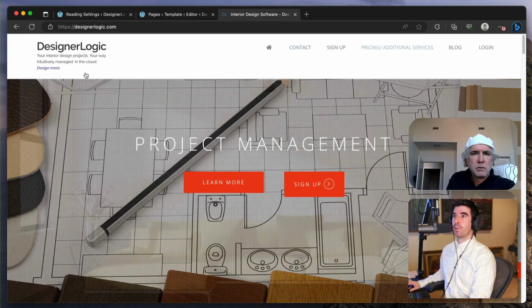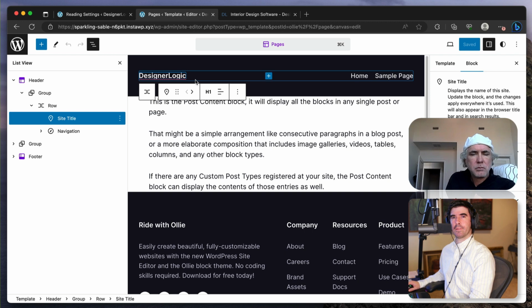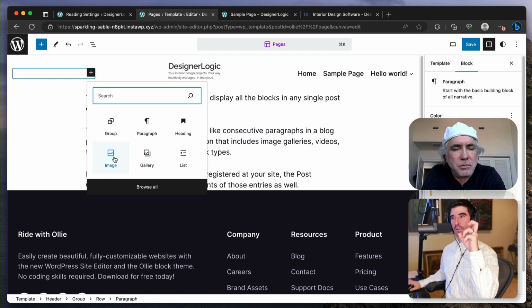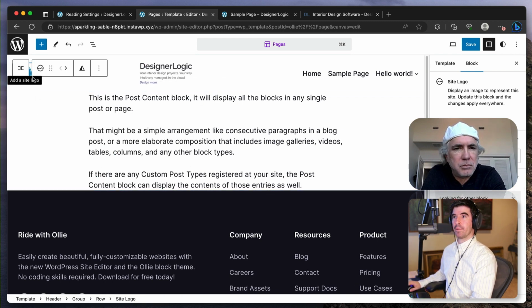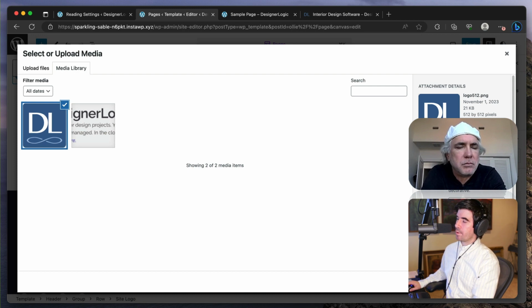So here we likely want to grab an image, the logo, and show it here, right? So do we have a logo that we want to show there, or do we just want to show the text? We've got a logo here, and so what I'm going to do is I'm going to do image, and it could be site logo. There's one like this that you can do as well, and then you can upload the site logo. So I'm going to just drag it from the computer.